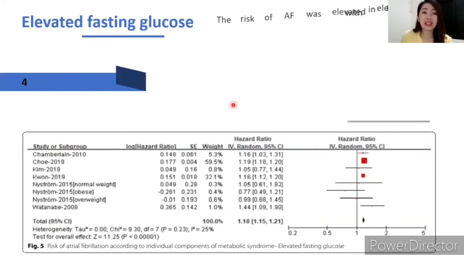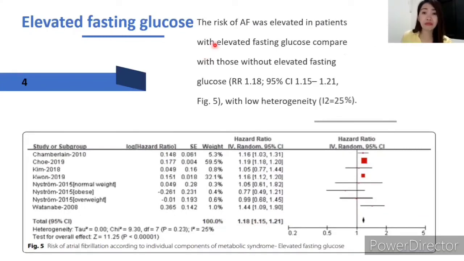Also here, the fourth one, elevated fasting glucose. The risk of AF was elevated in patients with elevated fasting glucose compared with those without elevated fasting glucose, with low heterogeneity of 25%. As you can see, the study from 2019 still has the highest weight result, with the I-square of 25%. So this meta-analysis is good to be interpreted.